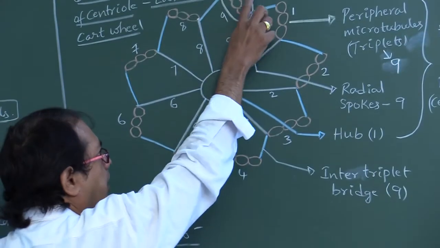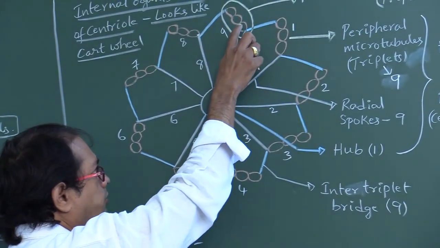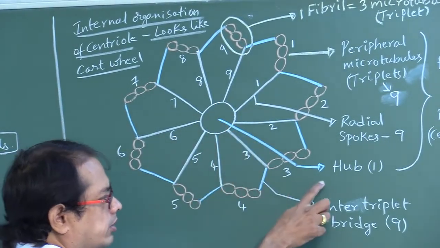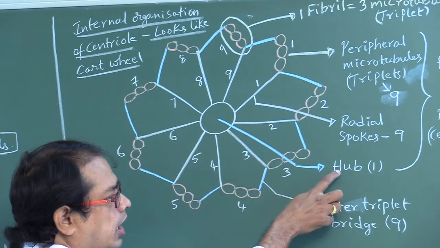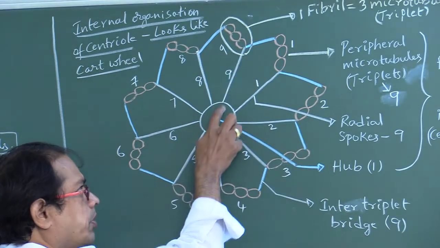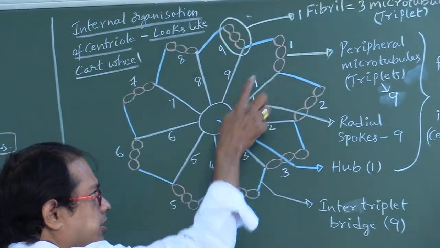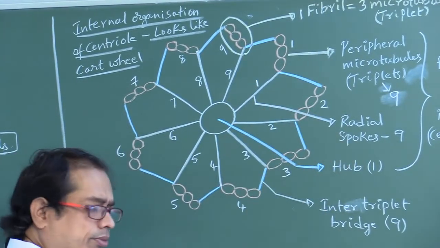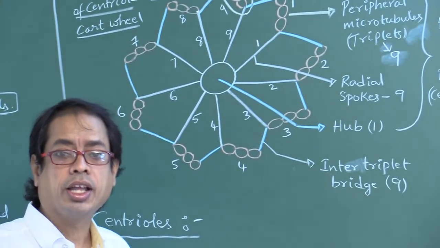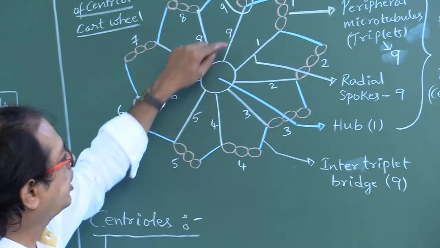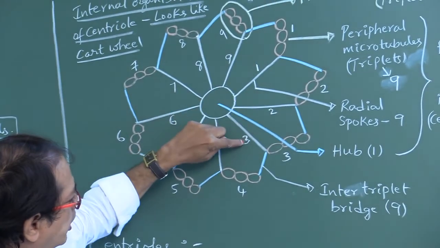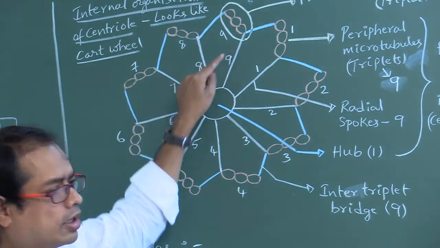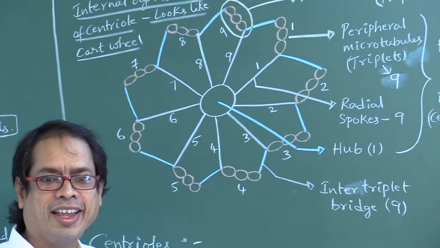Of these 3 microtubules, one microtubule is connected to the central part of the centriole. This is called the hub. The central part of the centriole is called hub. The triplet and the hub are connected by radial spokes. How many radial spokes are present? 9. If we count: 1, 2, 3, 4, 5, 6, 7, 8, 9. Number of radial spokes 9.